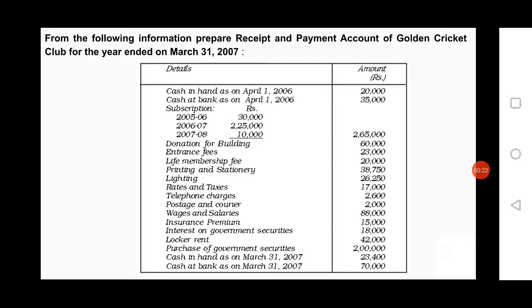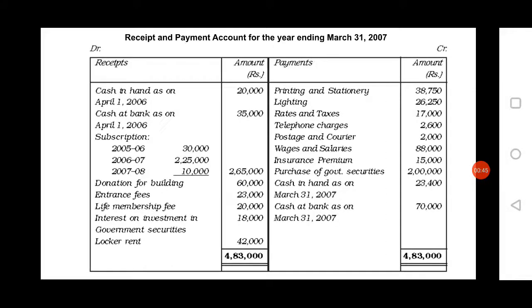In this question they have asked to prepare receipt and payment account of Golden Cricket Club for the year ended on March 31st, 2007. While preparing receipt and payment account, first you have to write title, that is receipt and payment account for the year ending March 31st, 2007.